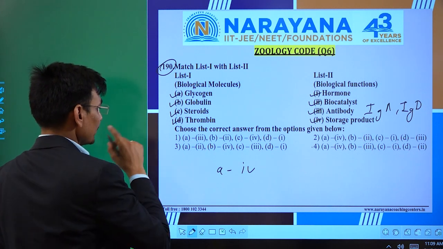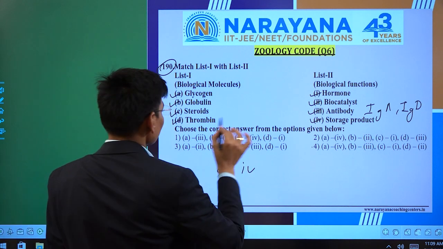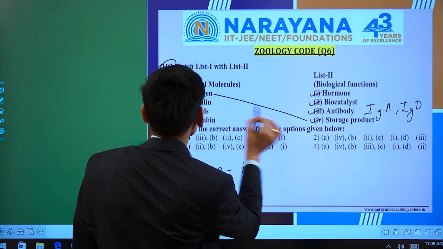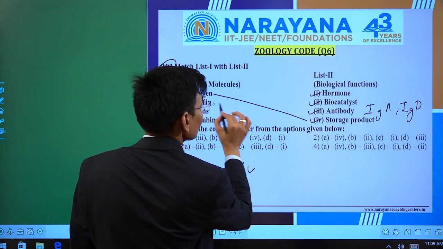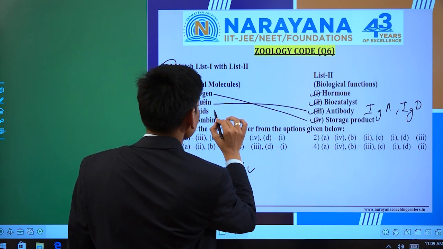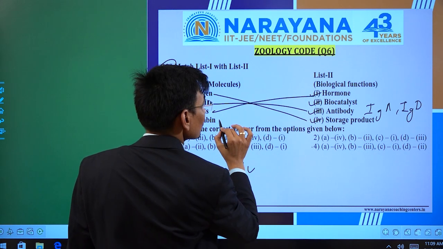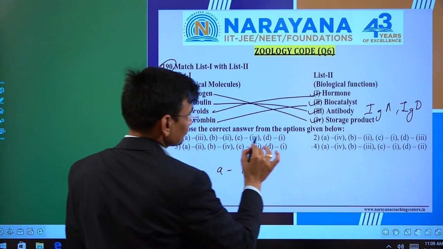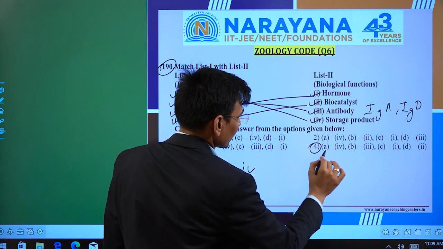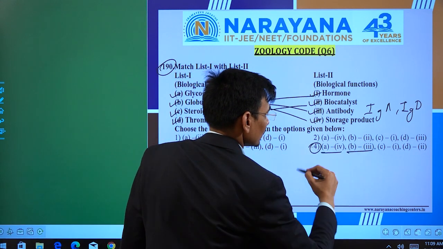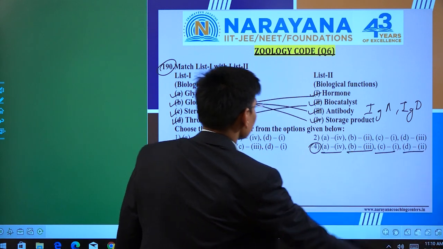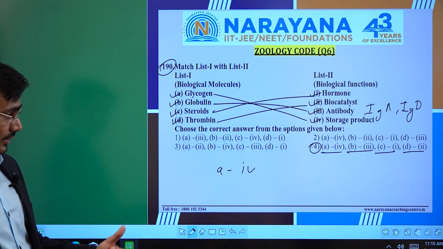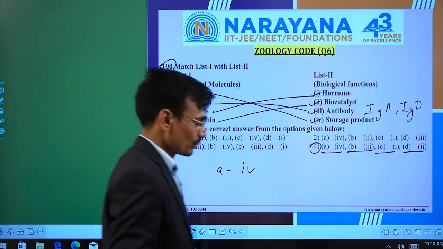Okay, in our body. So here A is going to match with this one, globulins with this one, and steroids with this one, and so on from B. So our correct answer is A4, B third, C1 and D second. Okay, I hope you got it. So let's move to the next question.